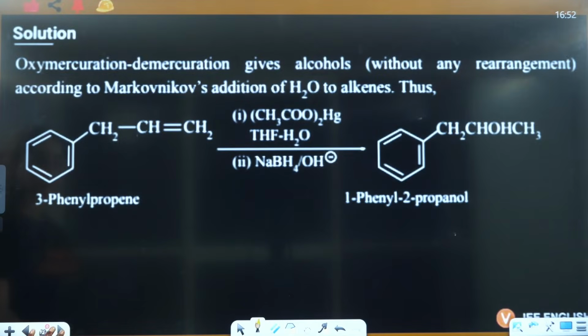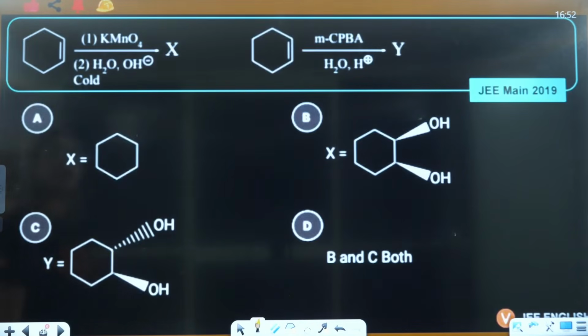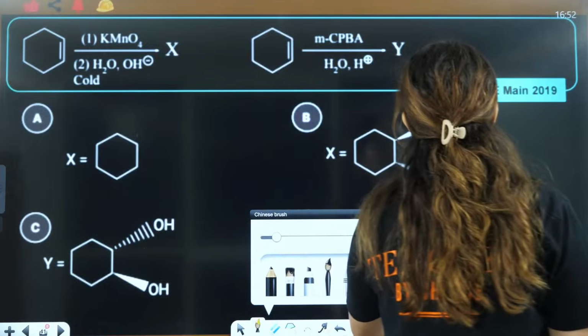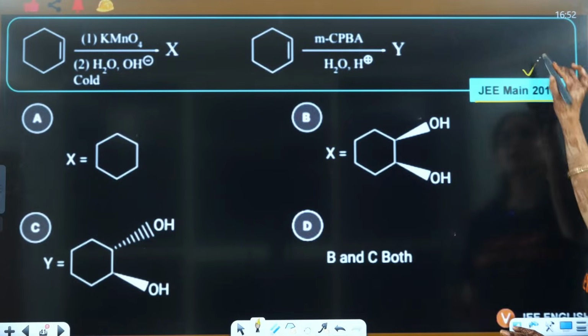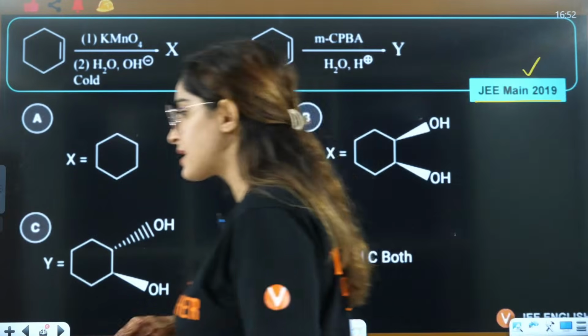Yes, okay everybody, understood? Next is KMnO4. This is a JEE Mains 2019 question that says that